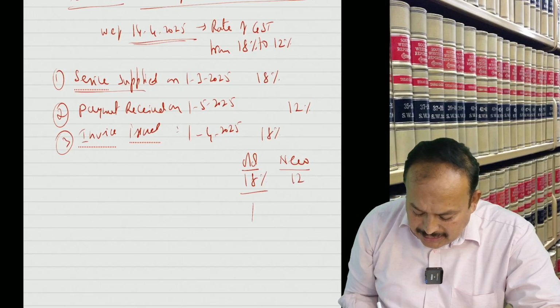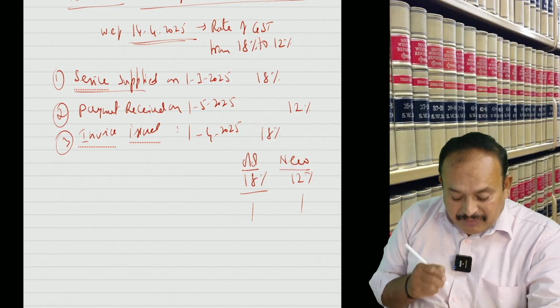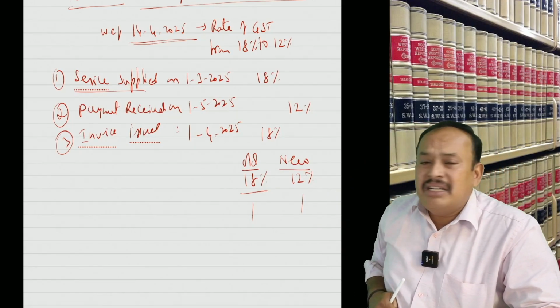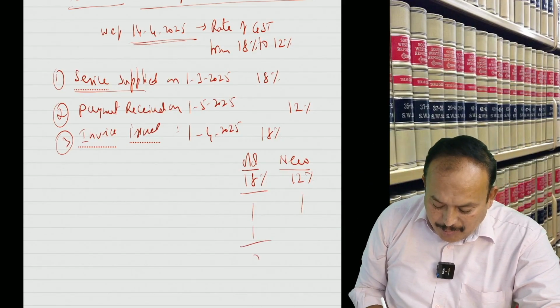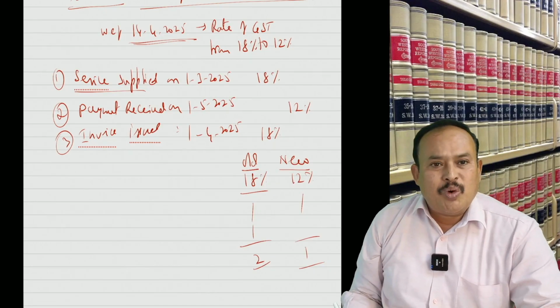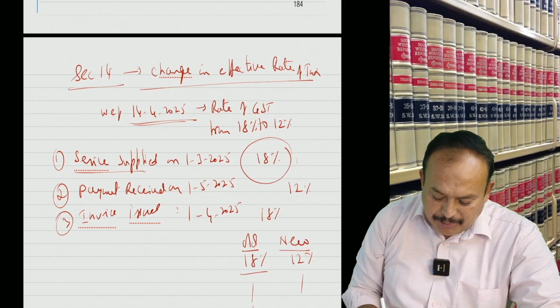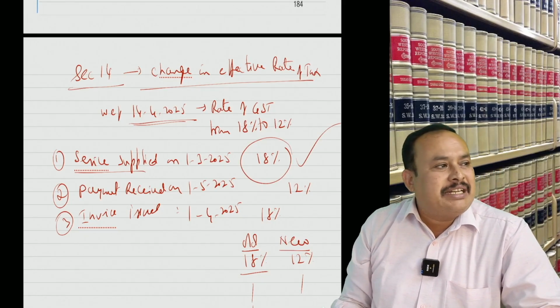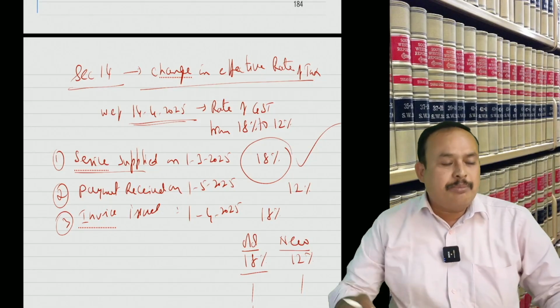So he cast the vote for the new rate. Then finally the deciding factor, invoice date. Date when? 1st April. He cast the vote for 18%. So 18% has 2 votes, 12% has 1 vote. Who wins? In the given case 18% is applicable. Effective rate of tax is 18%.